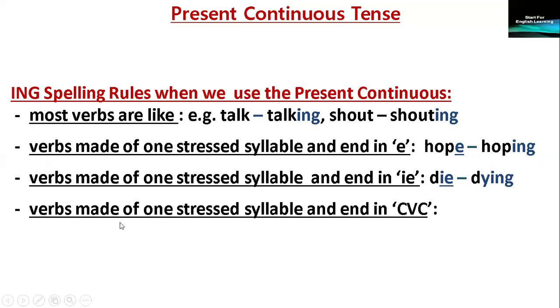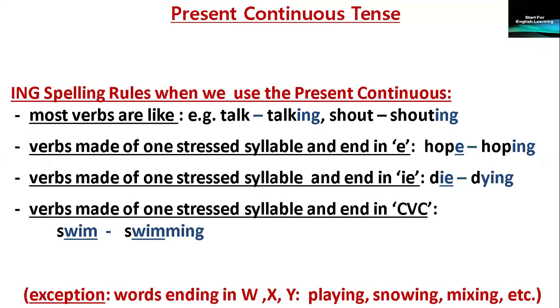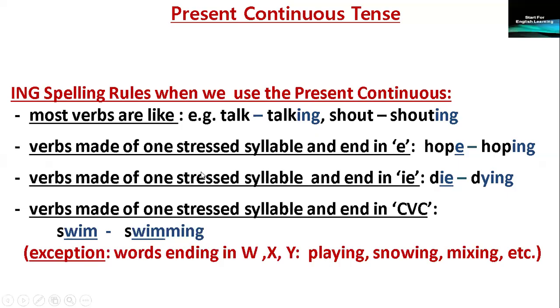Verbs made of one stressed syllable and end in CVC, consonant, vowel, consonant. Swim: W, consonant. I, vowel. M, consonant. Consonant, vowel, consonant. We double the last letter, the M, and we add ing. Swim, swimming.